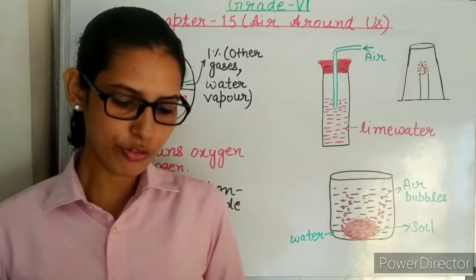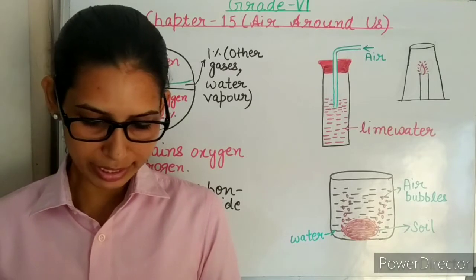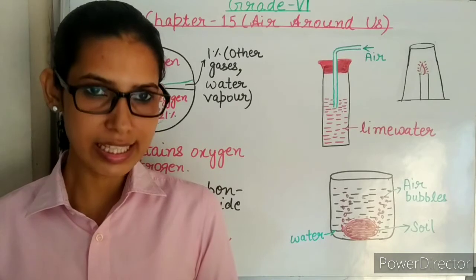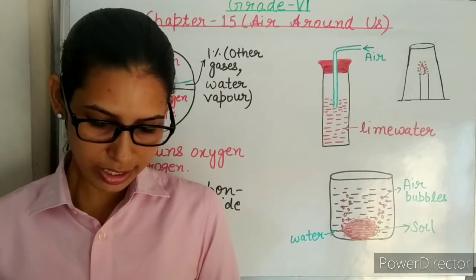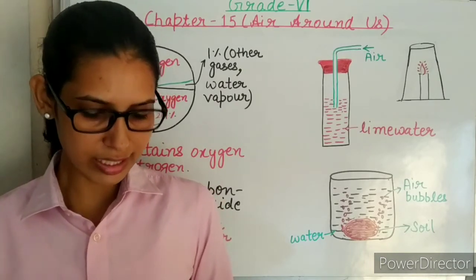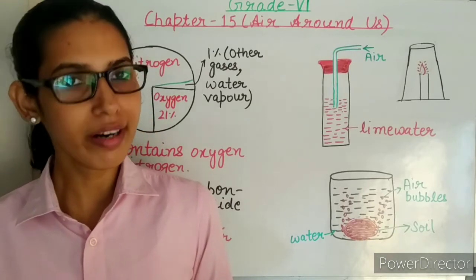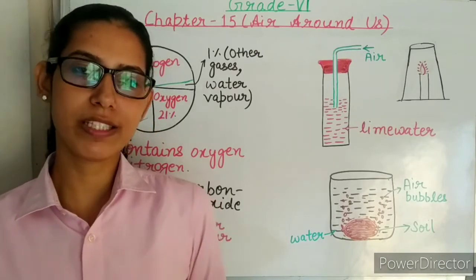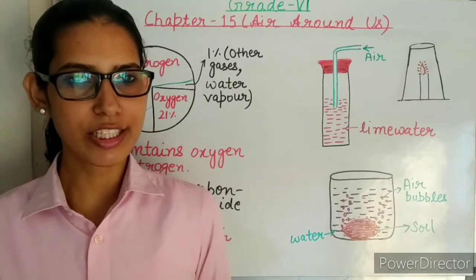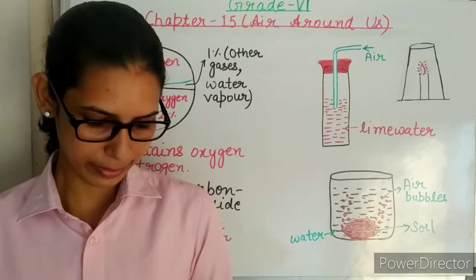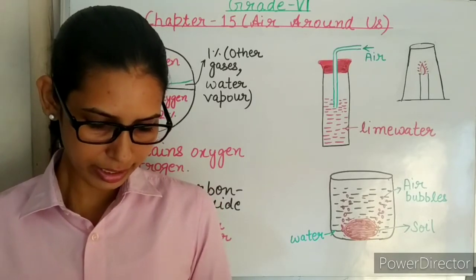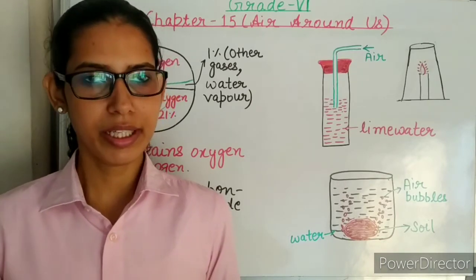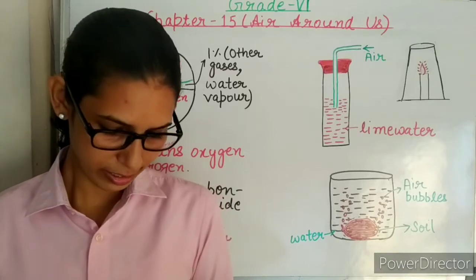Next is match the items of column A with those of column B. Air is a mixture of gases, so the answer for one is C. For oxygen, the answer is B: oxygen is essential for respiration. Number 3, stomata. Stomata are the tiny pores present on the leaves. Through the stomata, exchange of gases takes place in plants. Carbon dioxide, answer for 4, is photosynthesis. Plants take carbon dioxide for photosynthesis.